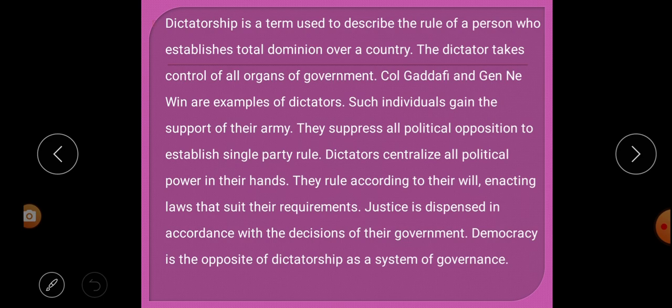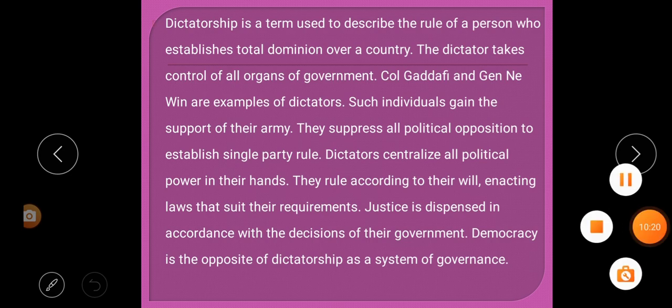Whichever laws are suitable and required for them, those laws they enact, and justice is given according to the decision of the dictator's government. That's why it is said that democracy is the opposite of dictatorship in the system of governance.